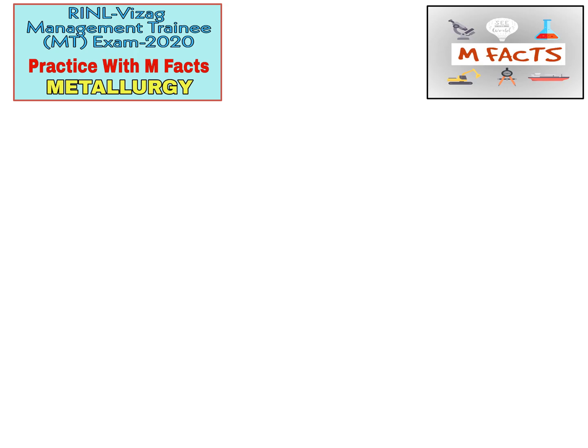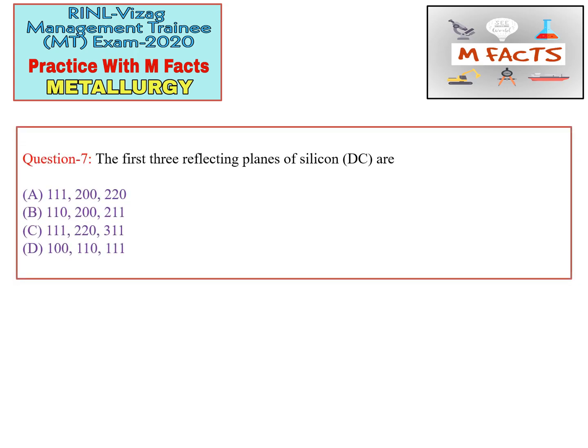So the next question is, the first three reflecting planes of silicon diamond cubic are. They are asking about silicon and the first three reflecting planes of silicon diamond cubic. Before moving to the options, we know that the ratio of h square plus k square plus l square values for the diamond cubic is 3, 8, 11 and 16.